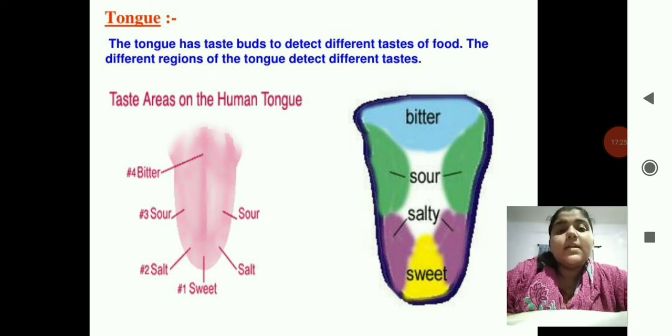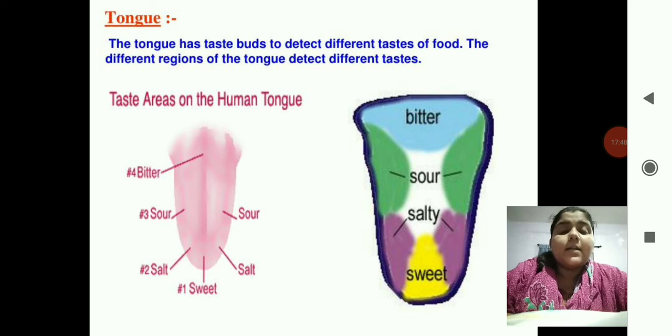Okay, so see the diagram over there. If you take a sugar crystal and put it on your tongue, you can feel the sweet taste at the tip of the tongue. When you put salt, you can feel it over the sides, the front lateral side of your tongue.